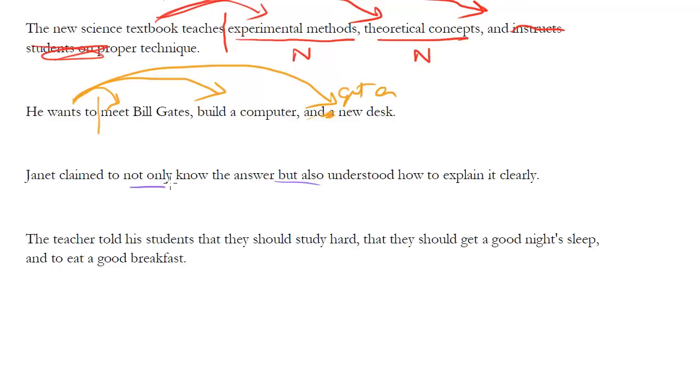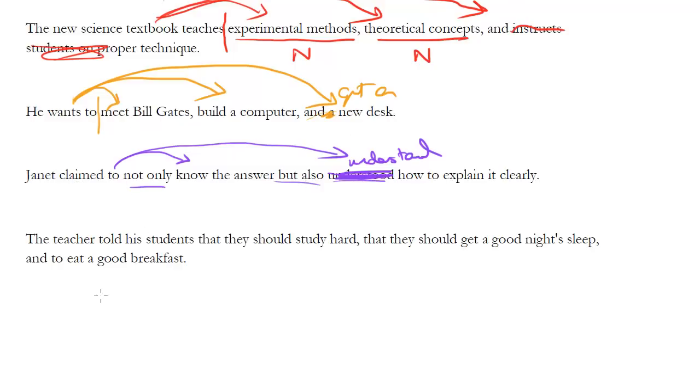Janet claimed to not only know the answer, but also understood how to explain it clearly. On the surface, this may seem okay, but actually this has a subtle error with it. So Janet claimed to know the answer. Janet claimed to understood. No, wait a minute. No. Janet claimed to understand. All right, we need the standard verb form. We don't want it to be conjugated like this, right? So Janet claimed to not only know the answer, but also understand how to explain it clearly.